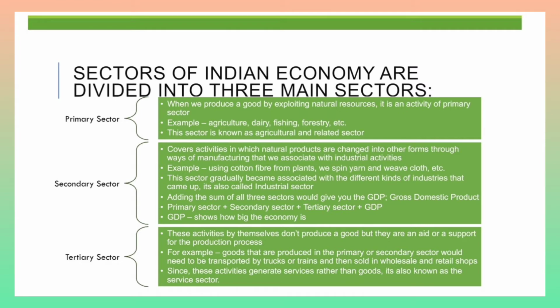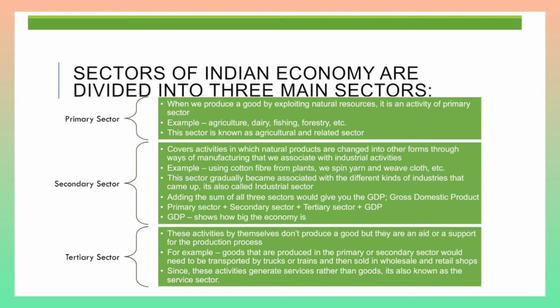Basically, all the activities in which the natural products are changed into other forms by manufacturing in the factories that are associated with the industrial activities. Basically, all the manufacturing activities and the industrial related activities are covered under this secondary sector. For example, let's take the example of cotton fiber.